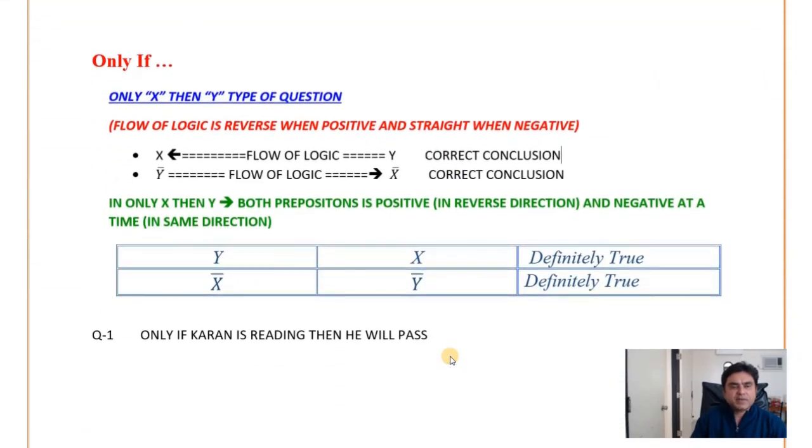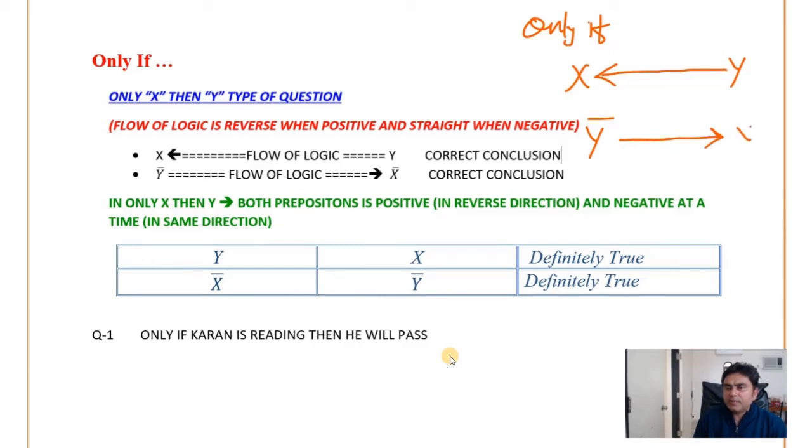Next is only if. In only if, X and Y, for the positive statement, the flow of the logic is going from Y to X, and for negative it is flowing from Y bar to X bar. So let's say only if Karan is reading, then he will pass. So there are two possible conclusions.